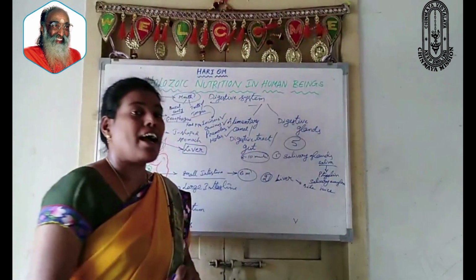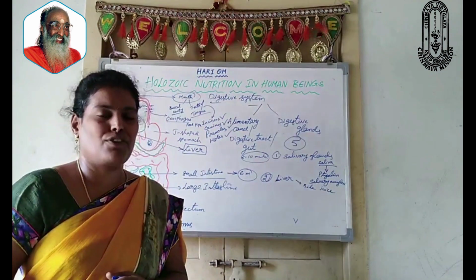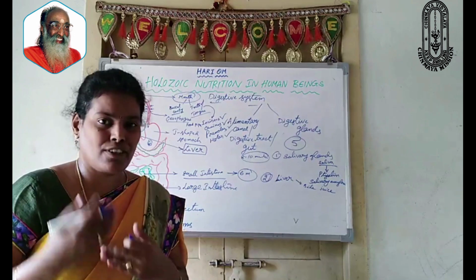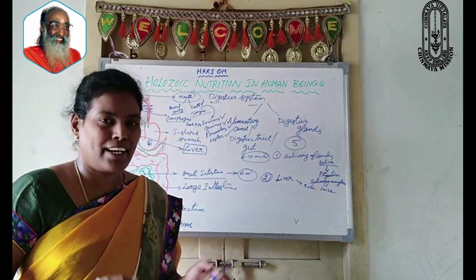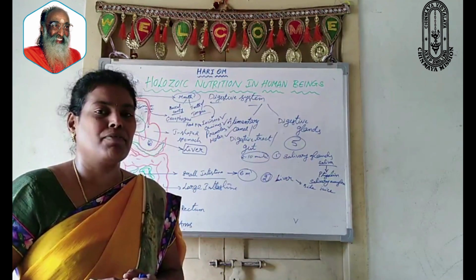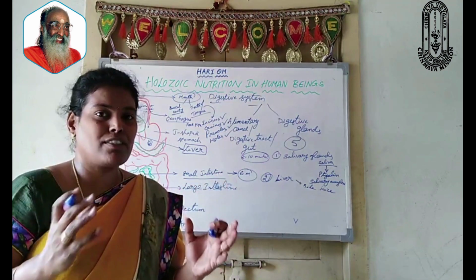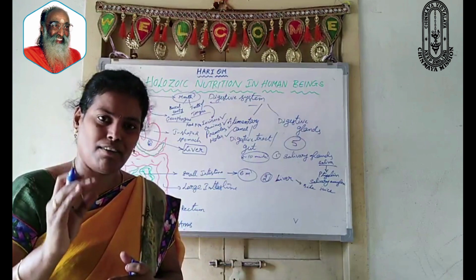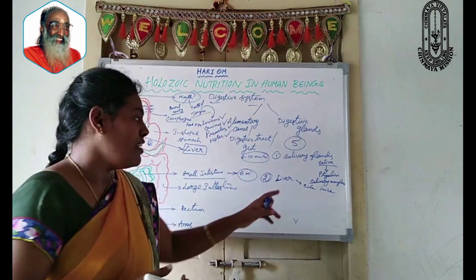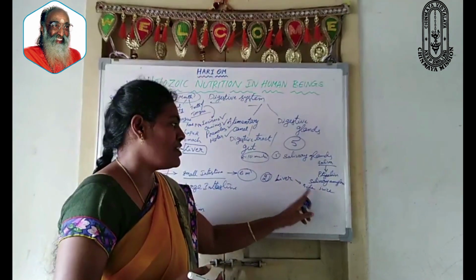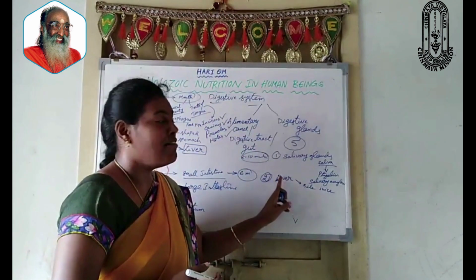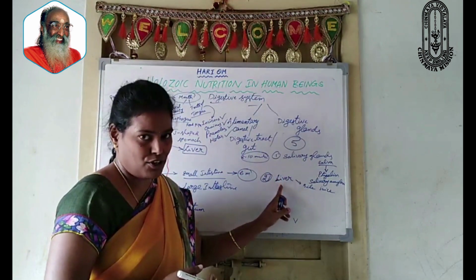Bile juice helps in the emulsification of fats. Emulsification of fats means the breakdown of fat molecules present inside our food. Complex fat globules are broken down into small fatty acids or glycerols because of this bile juice which is secreted by the liver, which is also the largest gland of the human body.